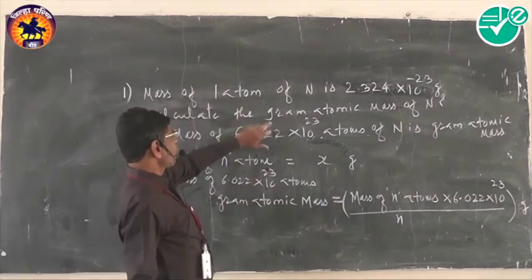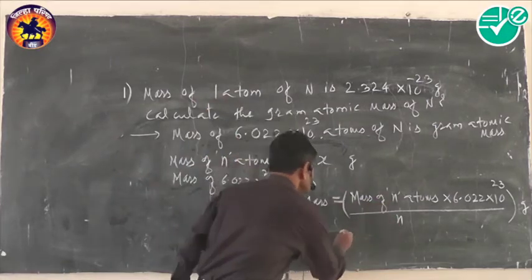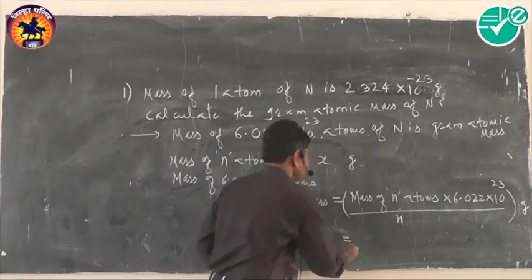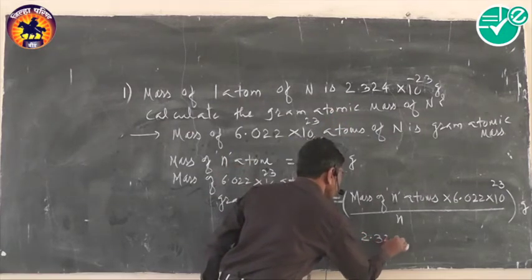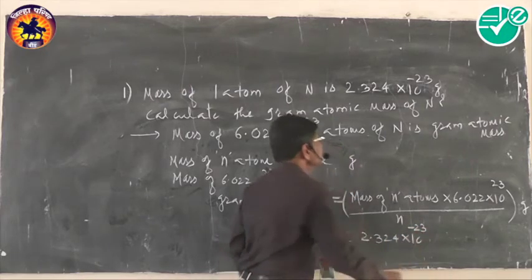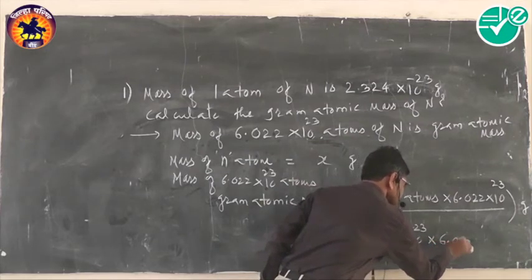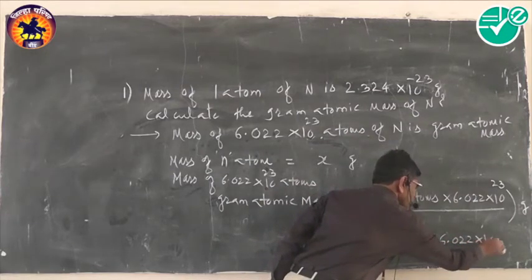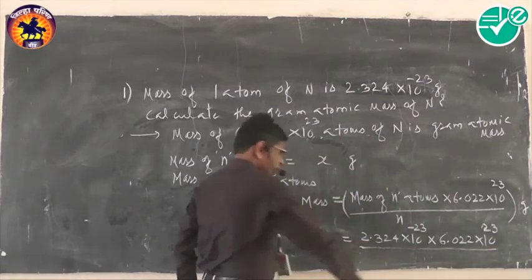Now here in this problem, the mass of one atom is given. Here n is equal to 1, and the mass of one atom is 2.324 × 10^-23 grams, multiplied by Avogadro's number 6.022 × 10^23, divided by n.